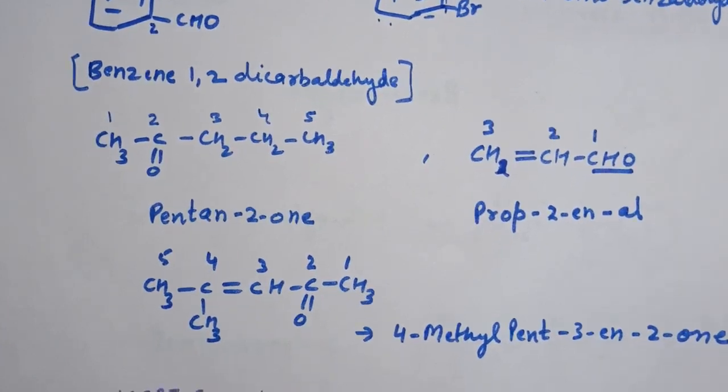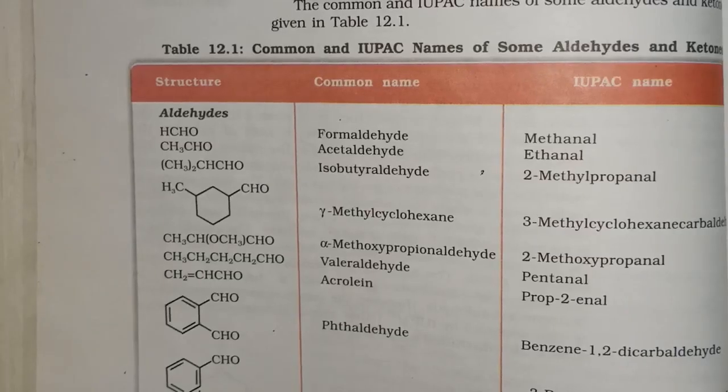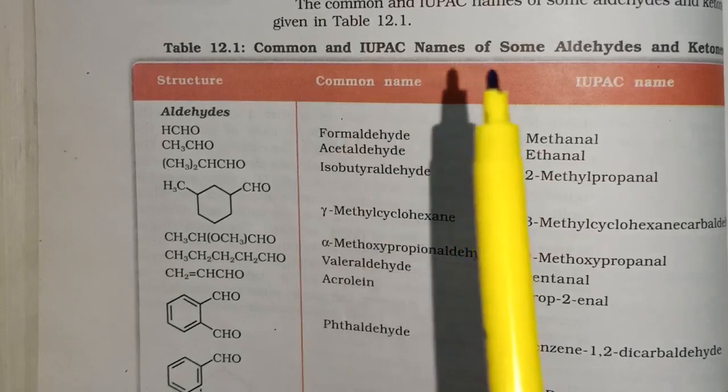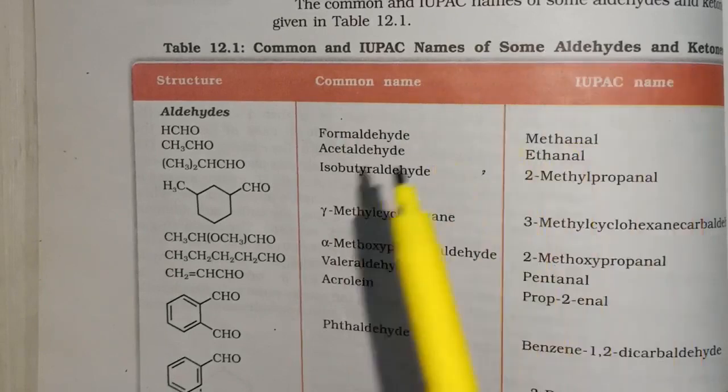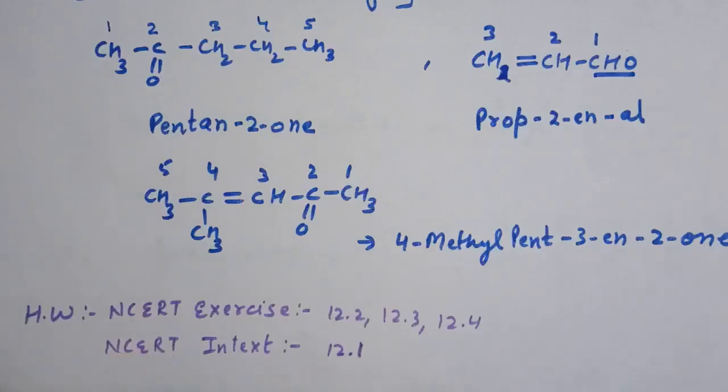So this is all about IUPAC and common names of aldehydes and ketones. Here in this table, common and IUPAC names of some aldehydes and ketones are given. You can practice these examples, and after doing this, the homework for this lecture is NCERT exercise questions 12.2, 12.3 and 12.4, and NCERT in-text question 12.1.